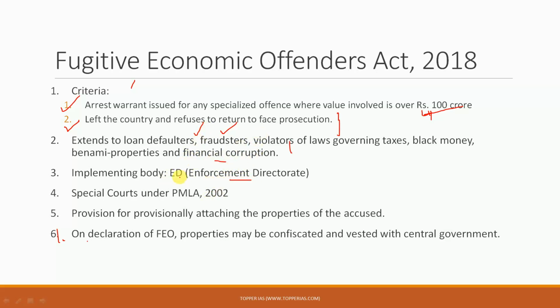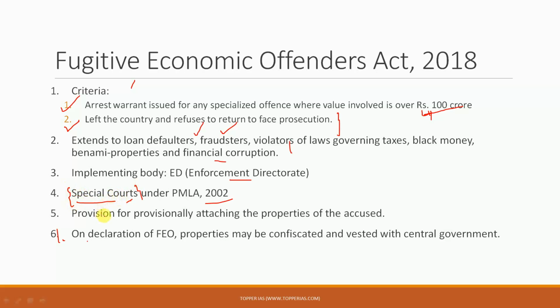Next, what is important is that this arrest warrant is going to be issued by special courts, and these are the same special courts which were formed under the PMLA, which is the Prevention of Money Laundering Act of 2002. So these are the courts which will pass these orders, after which a person will be declared an FEO, which is a fugitive economic offender. And once the person is brought back, he will also have to appear before the special courts only. So this is the importance of the special courts.